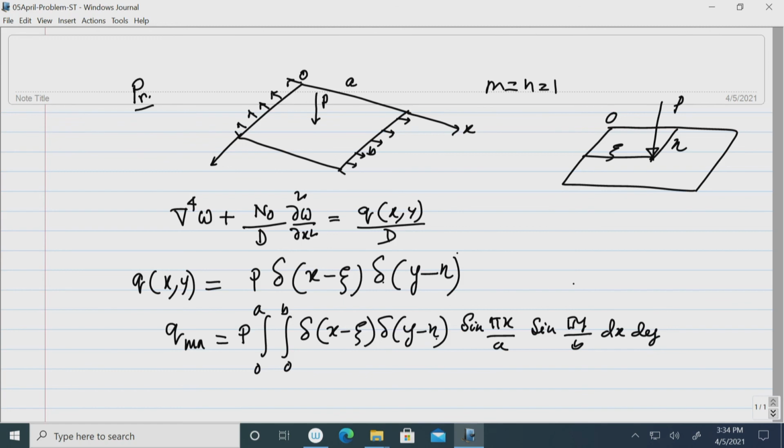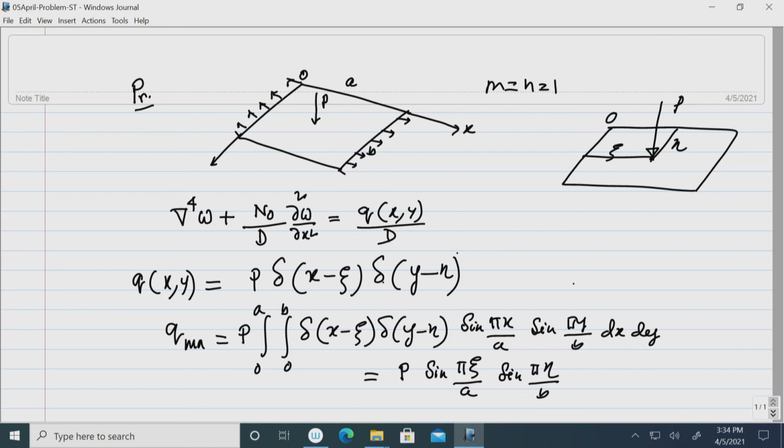So, this integral can be easily evaluated, and it forms P sin(pi xi/a) sin(pi eta/b). I have taken a general coordinate xi and eta, but in the final result you can put xi equal to a/2 and eta equal to b/2. Okay. Now, once the Q_mn is found, then we can find the A_mn.